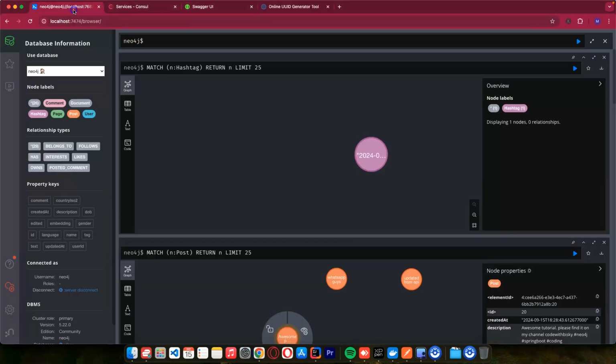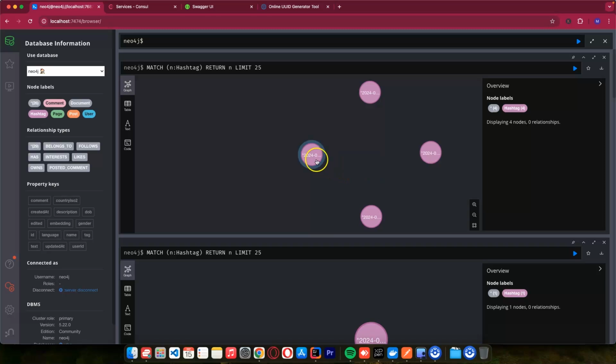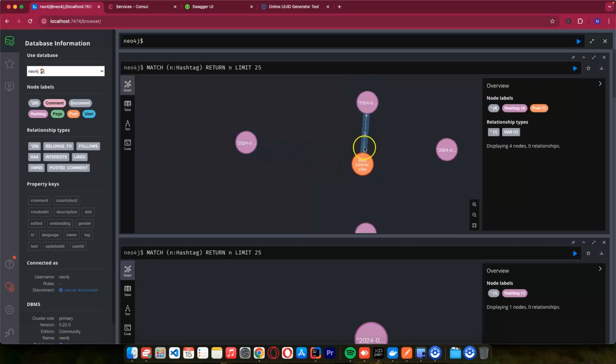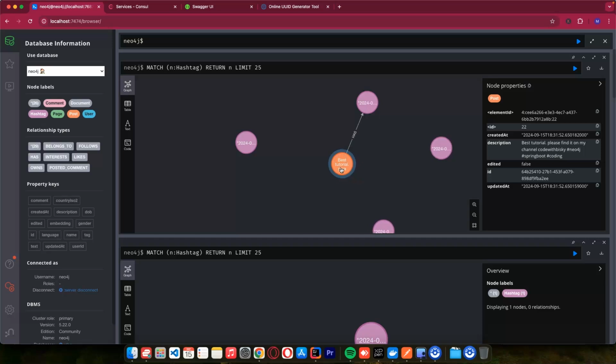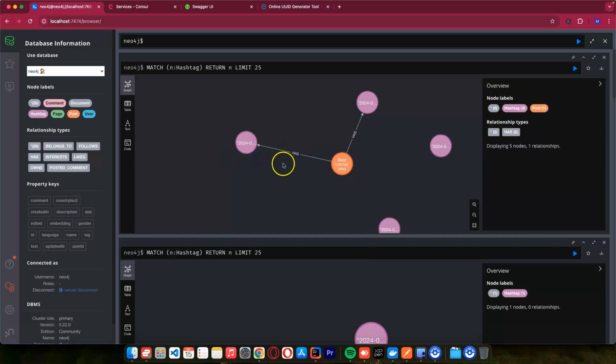So let's see if we now have the hashtags with relationship. You can see we now have many hashtags, and let's try to expand. You can see this hashtag belongs to this tutorial, best tutorial. So let me expand this. You can see all these hashtags.